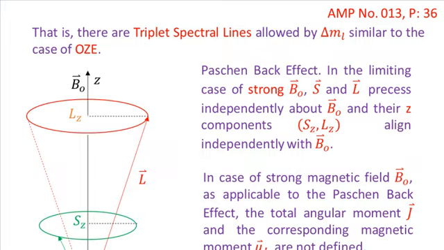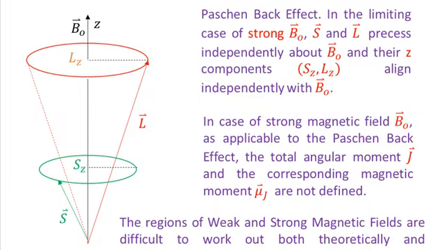So now we can consider this figure as shown over here. You see that in this figure I have shown capital S as the spin angular momentum, that is the total spin angular momentum of the atom, and the tip of this spin angular momentum undergoes precessional motion about the loop which is shown in green color. This capital S vector will precess with its tip about the magnetic field B naught, and you know that this capital S vector, which is the spin angular momentum, will have three components, Sx, Sy and Sz.